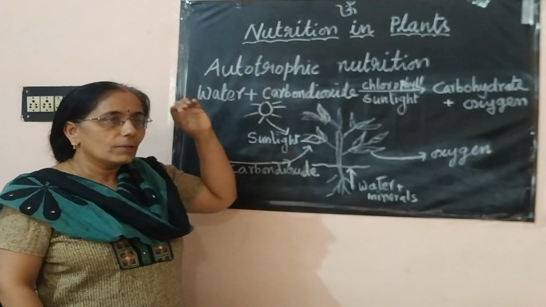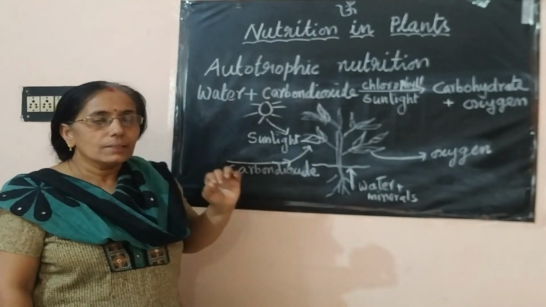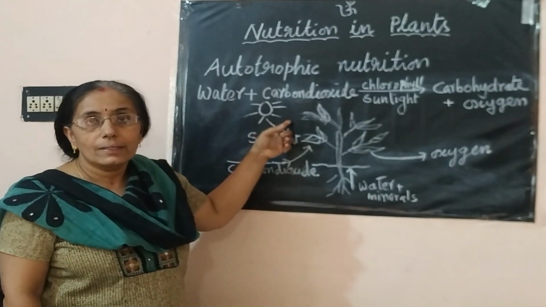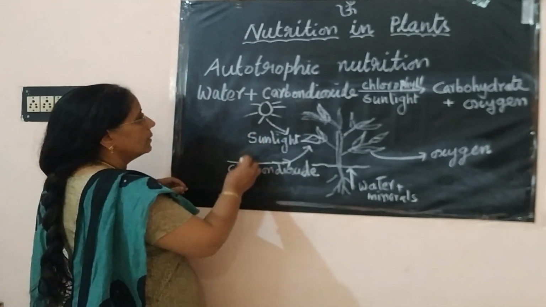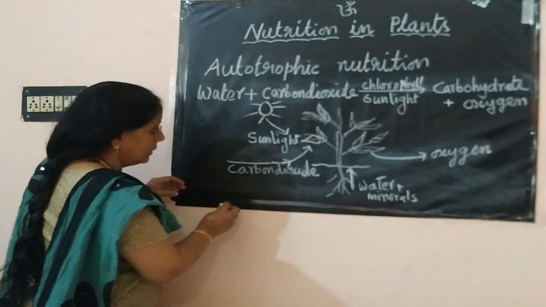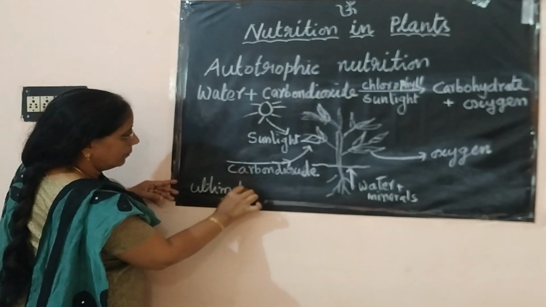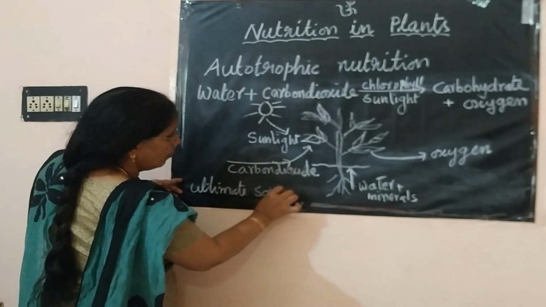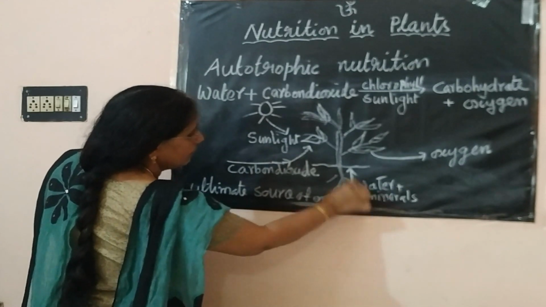Therefore, for every living organism, the sun gives the energy directly or indirectly. Therefore, the sun is called the ultimate source of energy.